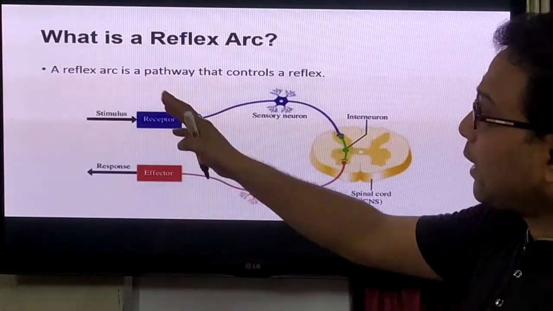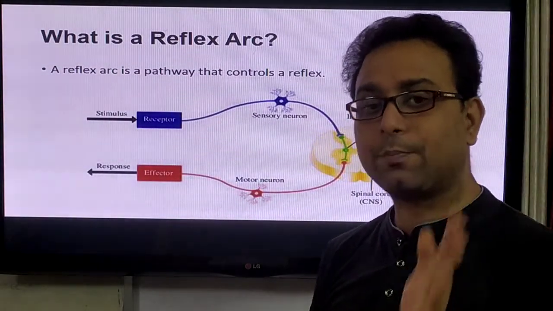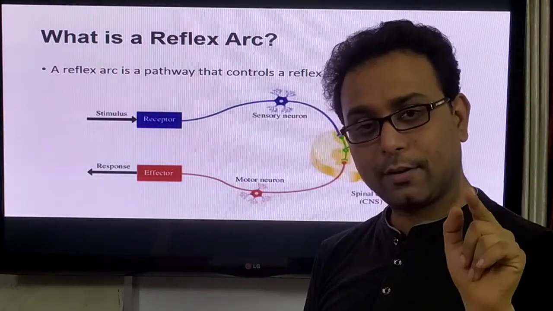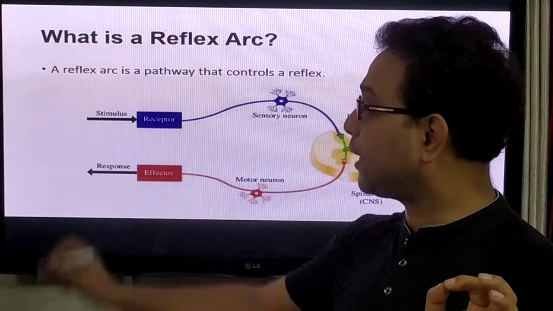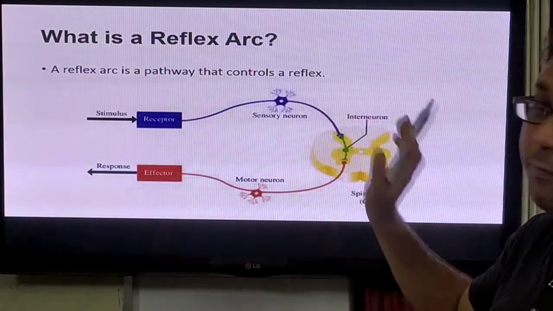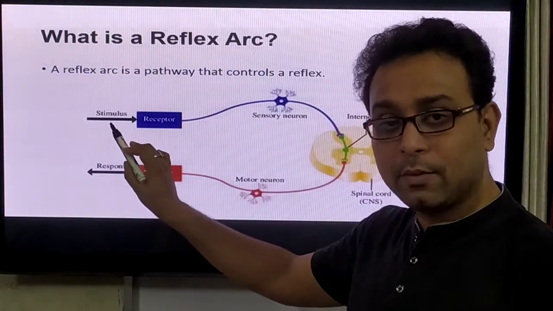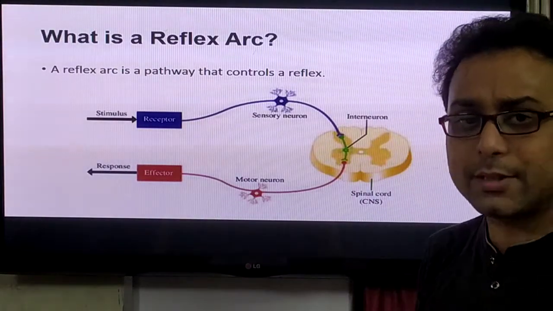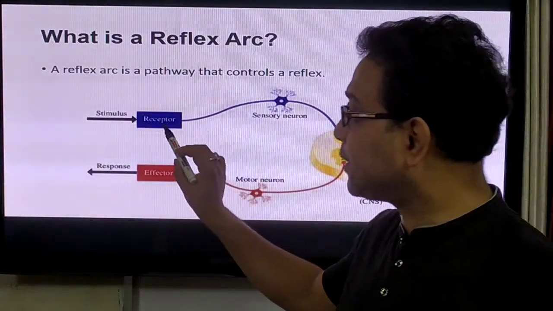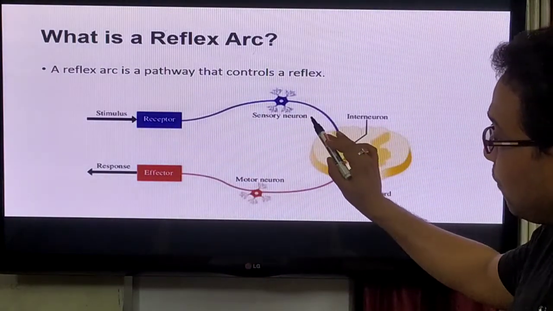Next, what is the reflex arc? A reflex action is processed by a pathway. This special pathway, that means a reflex arc, is the pathway that controls a reflex. Like you know, at first the stimulus, maybe it is pressure, maybe it is temperature, and this is received by the receptor. Next, the sensory neuron.